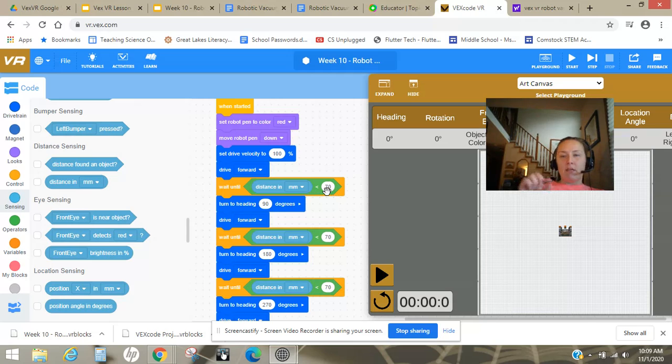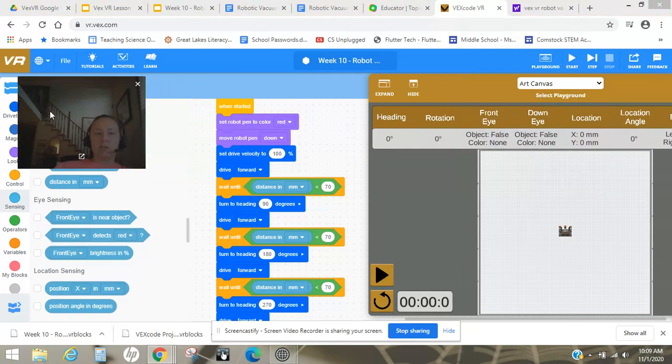Now I remember that each block is 20. And I also remembered how long half of my robot is. And so the 50, even the 70, I mean, you can even do more than 70. I just didn't want my robot hitting the wall and getting stuck, almost practically half flipping up the wall. And that's what I was seeing with the pen tool when I had it at 50. So you might find a better number.